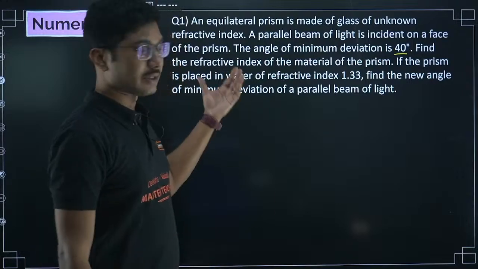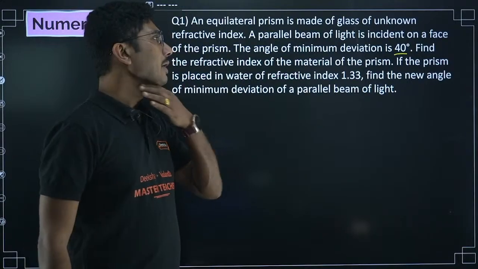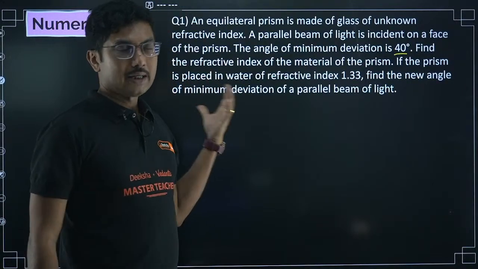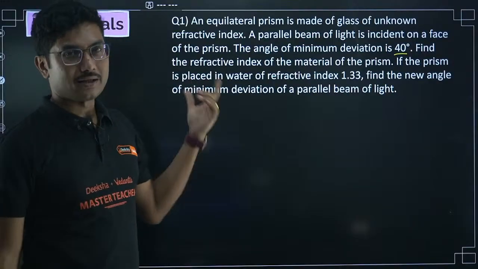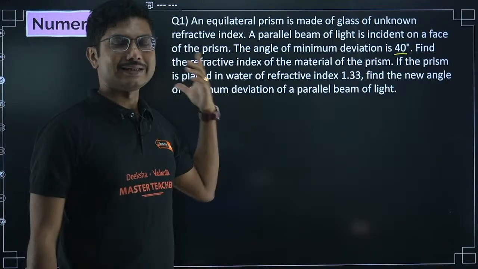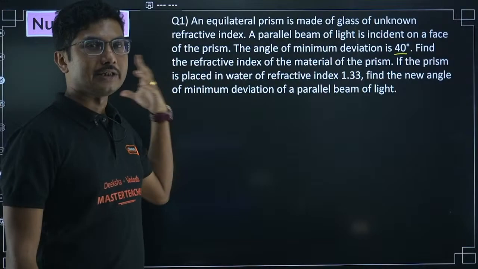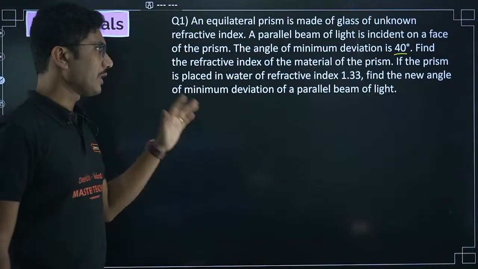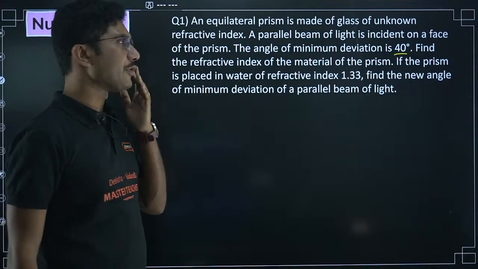Now, the numerical questions from this chapter can be tricky, same as current electricity. So if you are practicing this, it should be a backup option for numerical questions, not your main option.